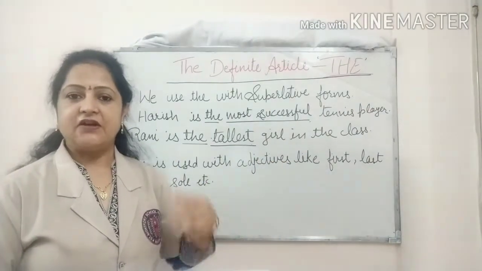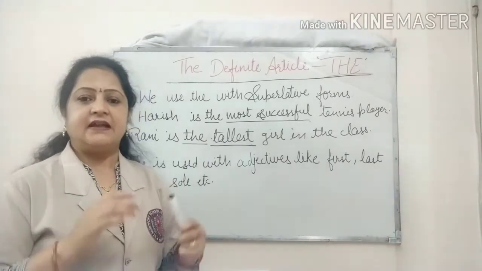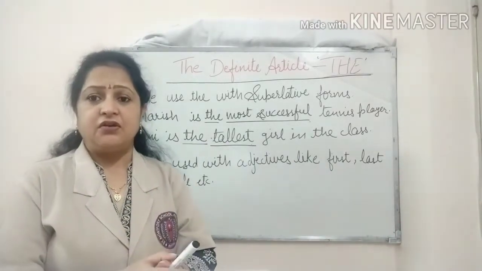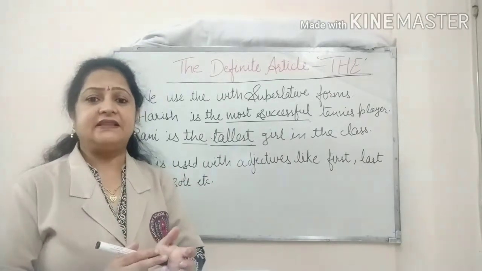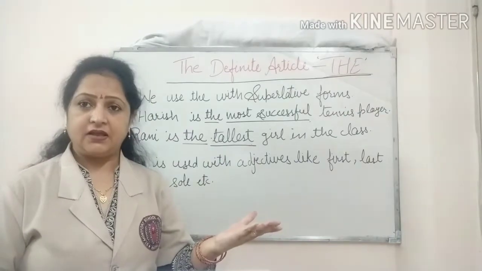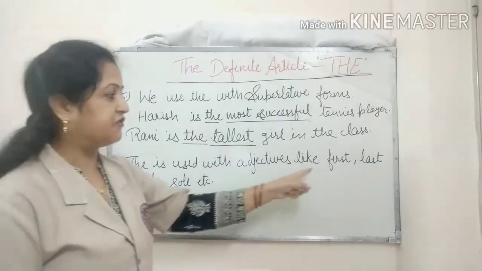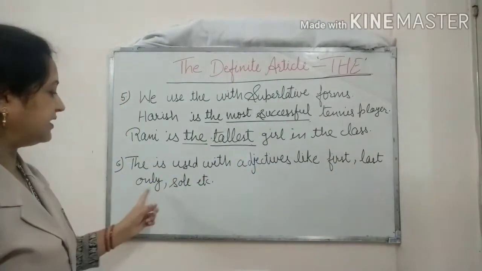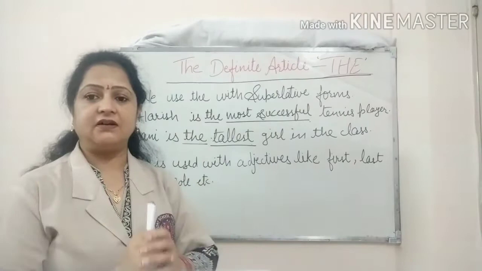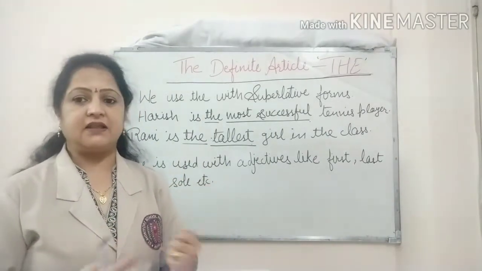That means we put the when these words appear before a noun.